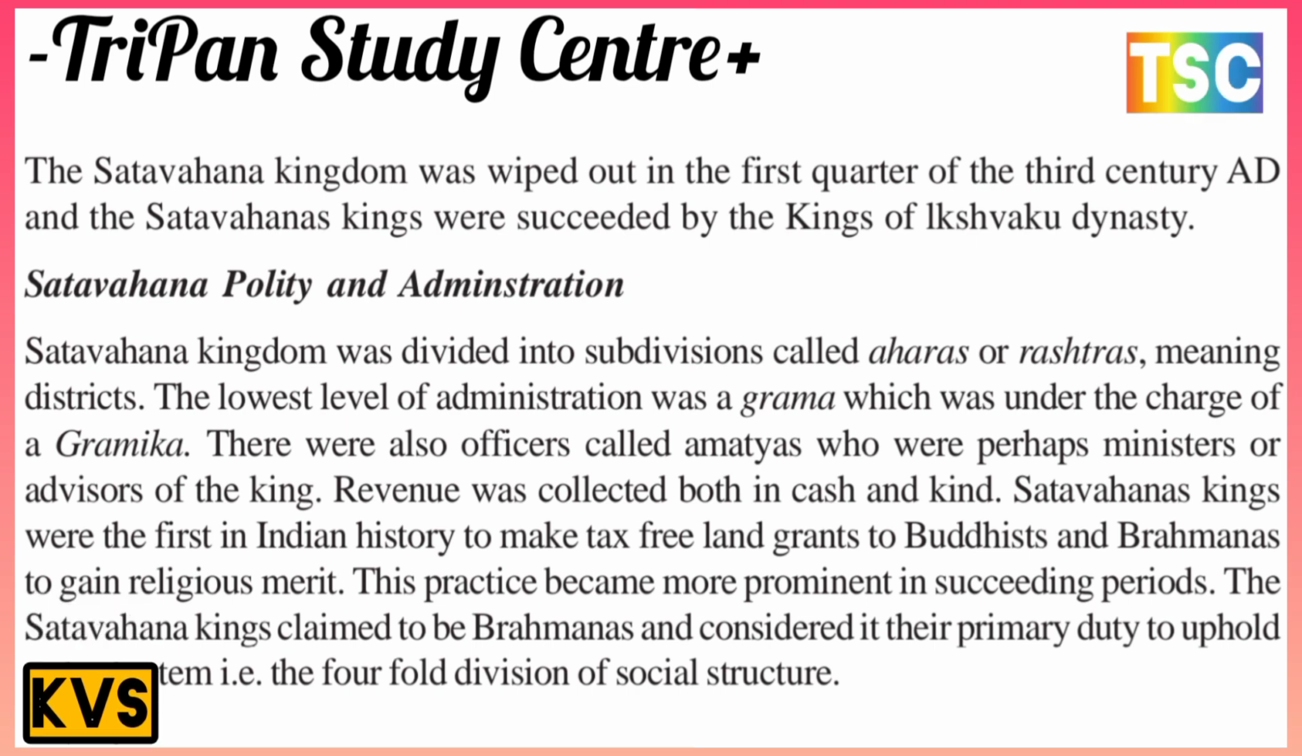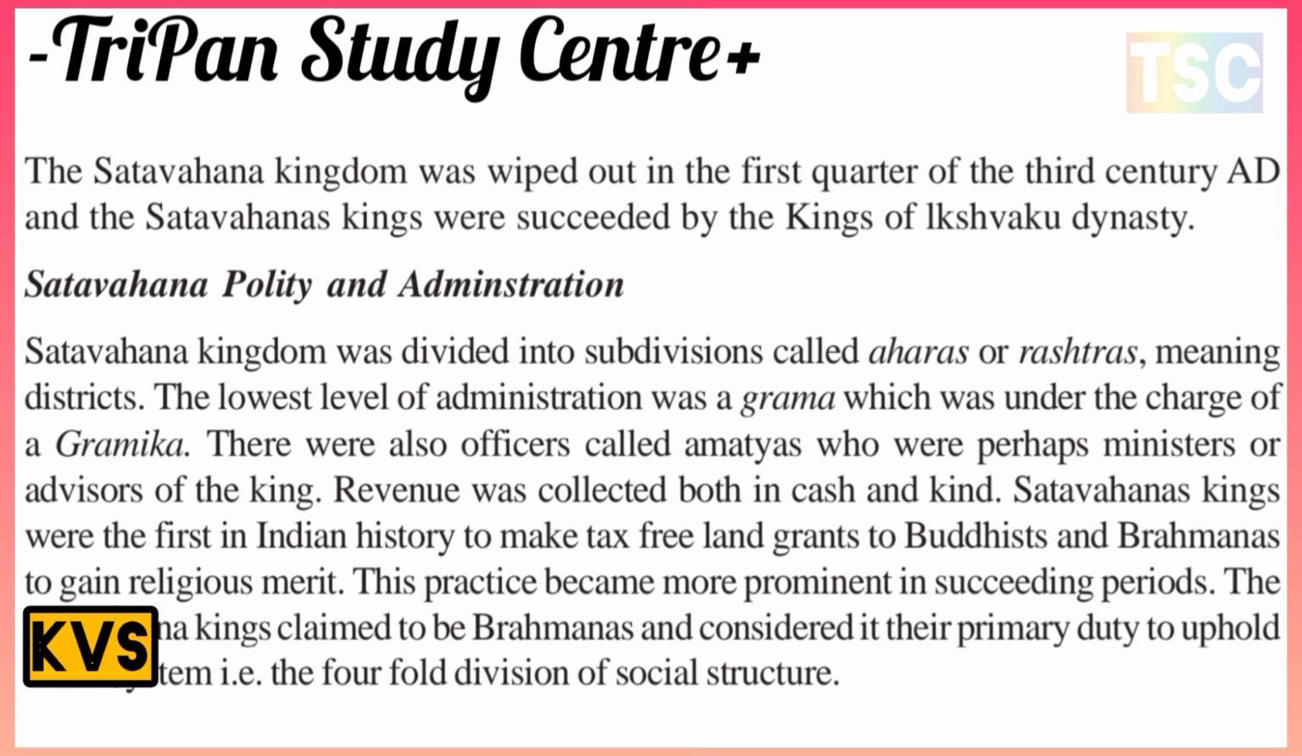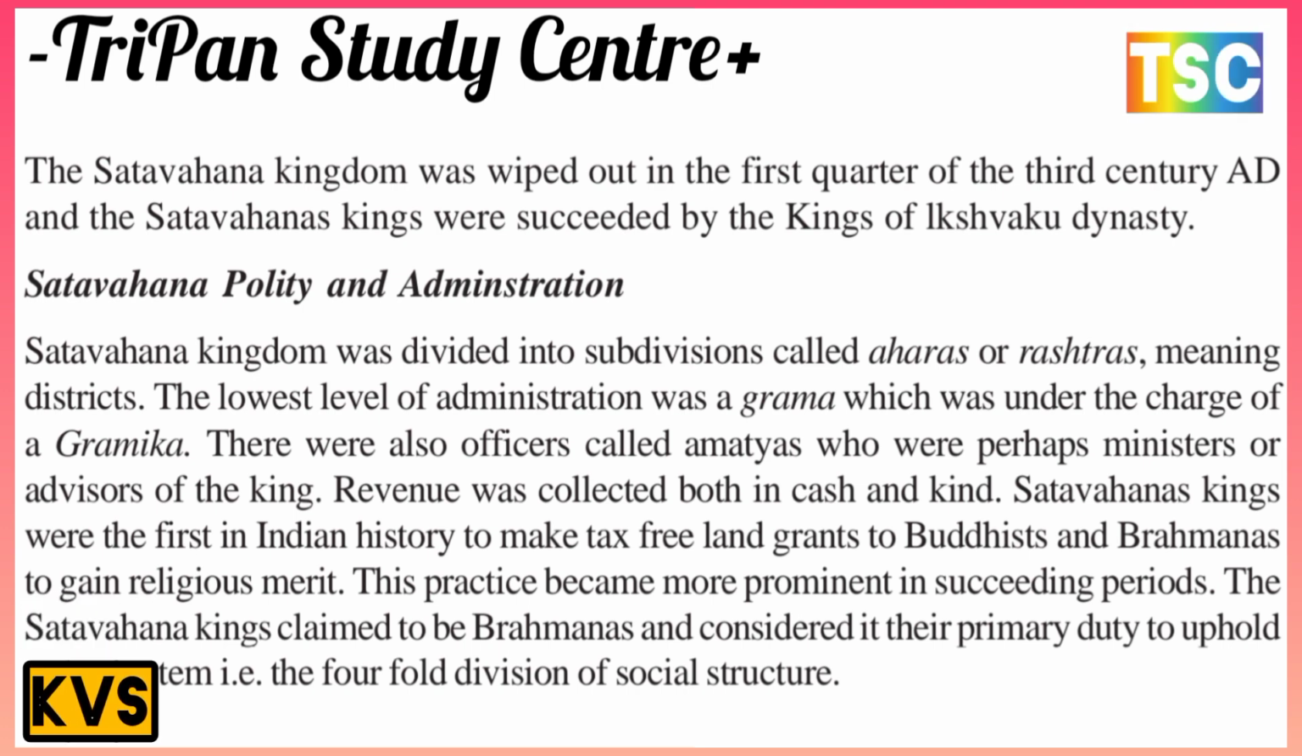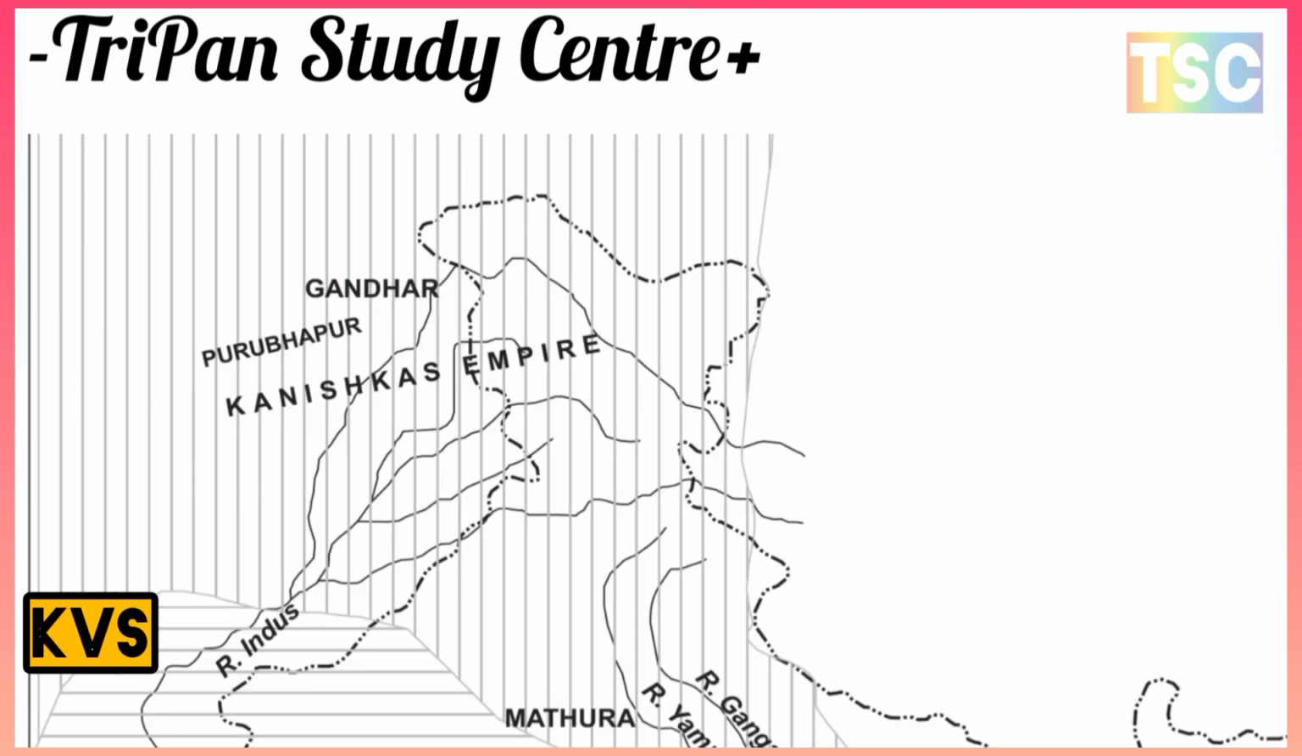This practice became more prominent in the succeeding period. The Satavahana kings claimed to be Brahmans, and they considered it their primary duty to uphold the Varna system, the fourfold division of social stature. Here are the Satavahana Vansha and the Kushan Vansha.